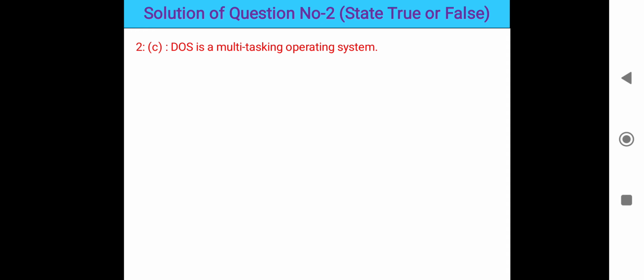That means DOS is a multitasking operating system. So DOS is nothing but an operating system. So it is not a multitasking, it is single tasking. Okay, it is not a multitasking.